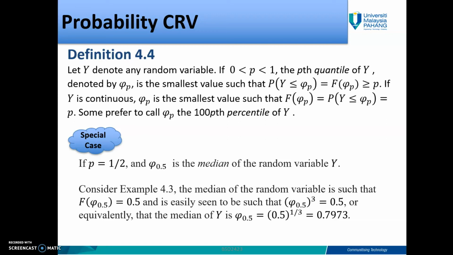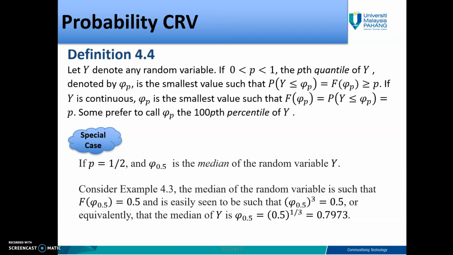Some prefer to call phi_p the 100p percentile of Y. So here's something to do with percentile. p stands for percentile. First, p is between 0 and 1. For sure, you can convert into 100 percentile. And this is a special case. If you have p equal to 1 over 2, or half, it means phi_0.5. And the percentile you learned before, when you have half, that means you have the median of the random variable Y.